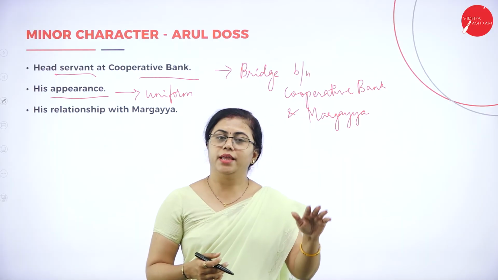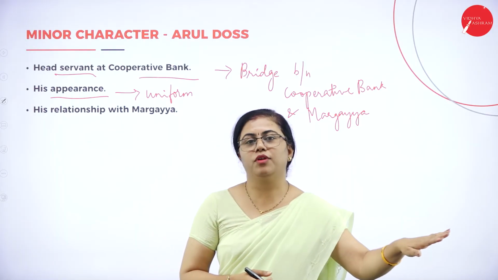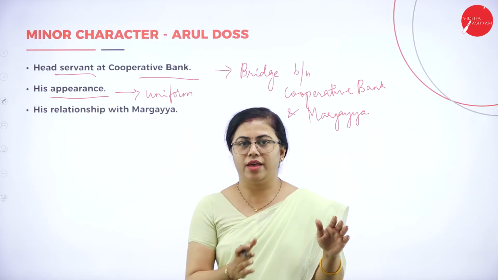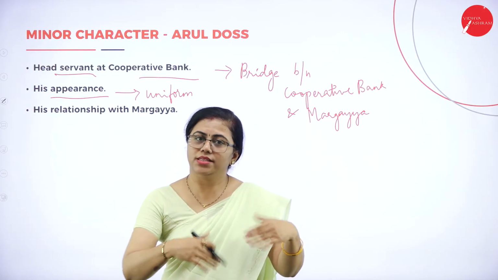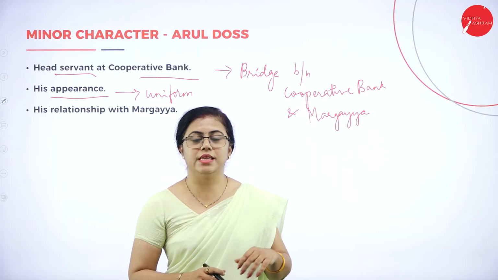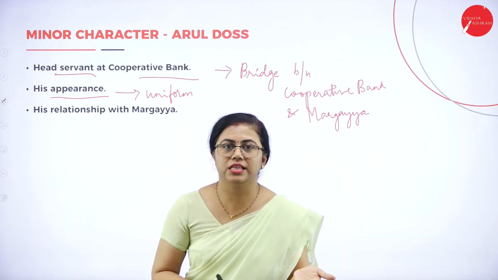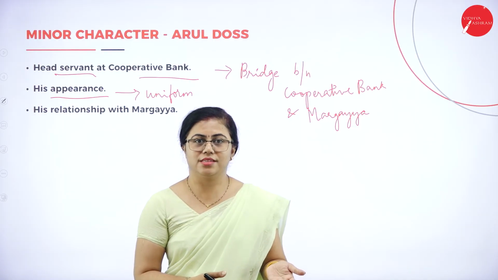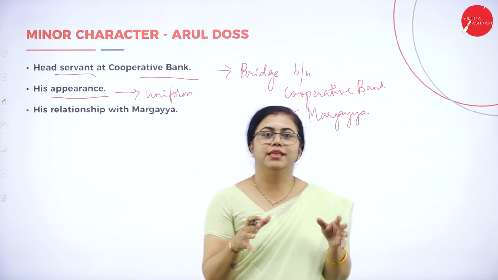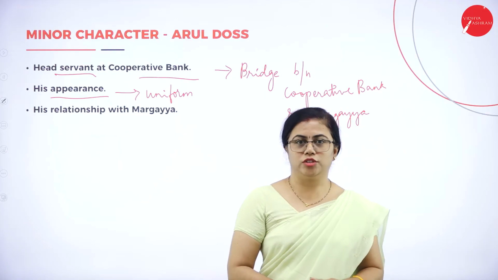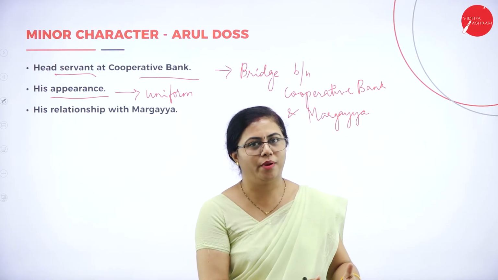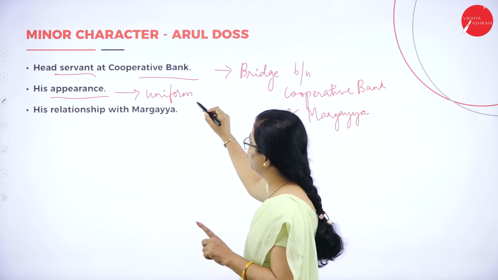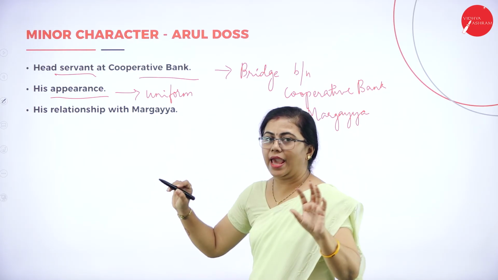When Margaya is evacuated, thrown away from that place under the banyan tree, he worries about Arul Das also. He thinks, yes, tomorrow when Arul Das sees me, he will also start making fun of me. So all that is there in Arul Das. He has that air of authority outside the cooperative bank. So that has to be mentioned here. He wears a uniform and he has this air of authority.